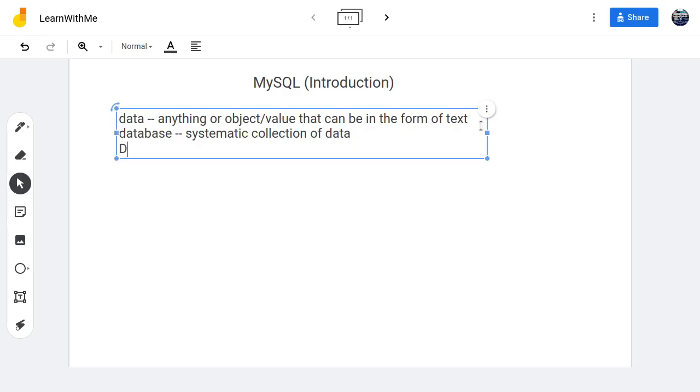Okay. So DBMS stands for Database Management System. The DBMS is a kind of system.